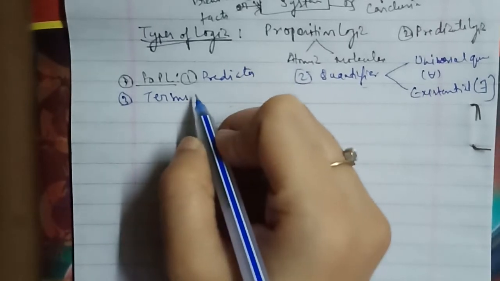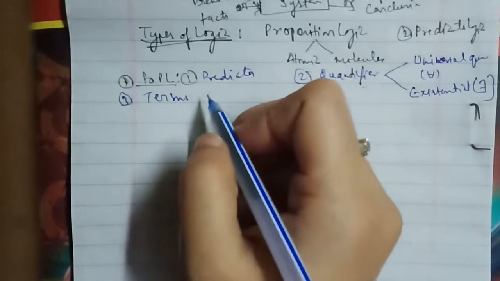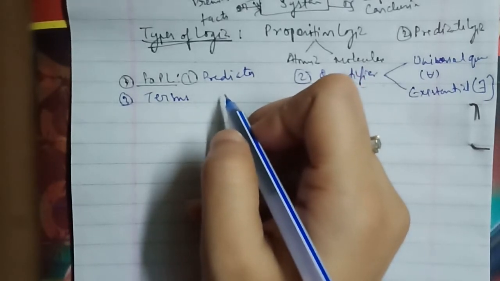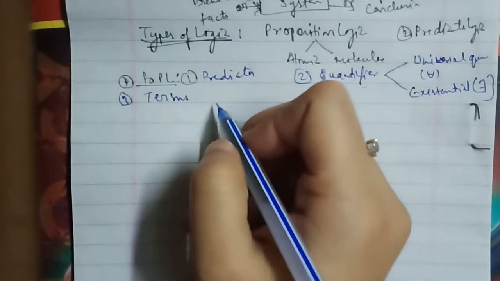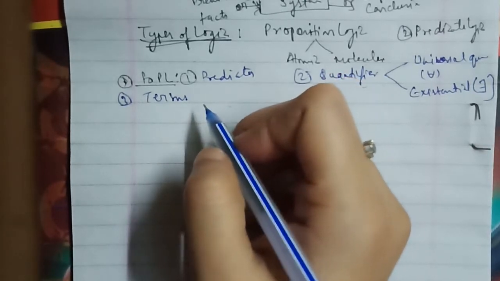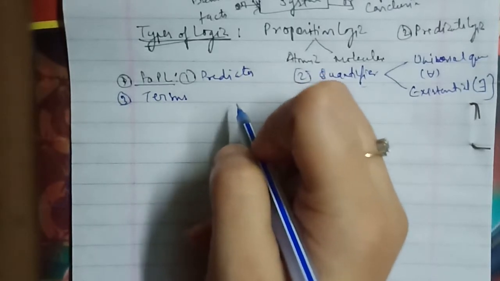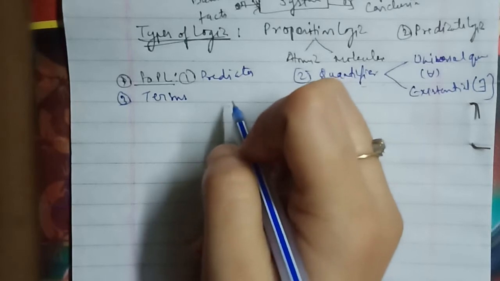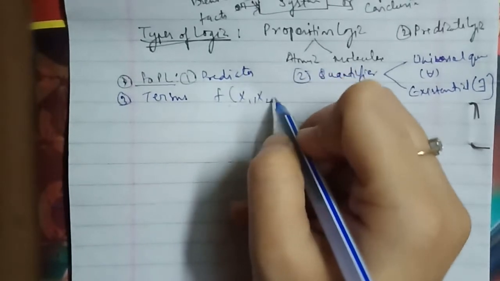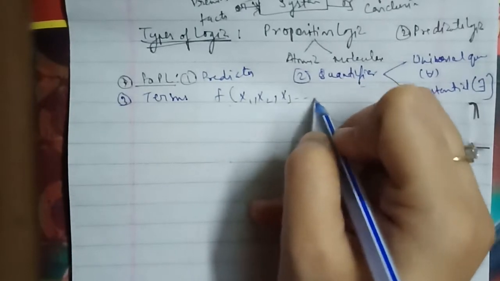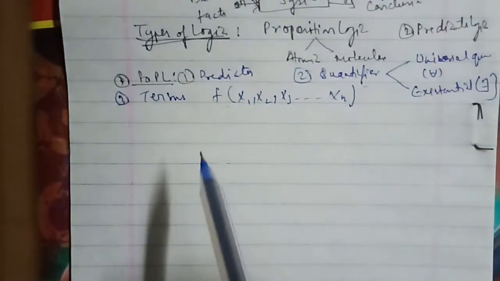And here the terms are the arguments in a predicate, like father, Ravi and Ram. So it can be defined as follows: the father is also a term, and the constant is a term here. In the same regard, the variable is a term. So if f is a function and x1, x2, x3 till xn are terms, then we can represent it like this: f(x1, x2, x3, ..., xn). So this is a term function that has been represented here.